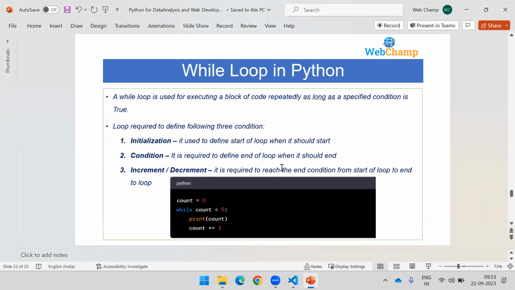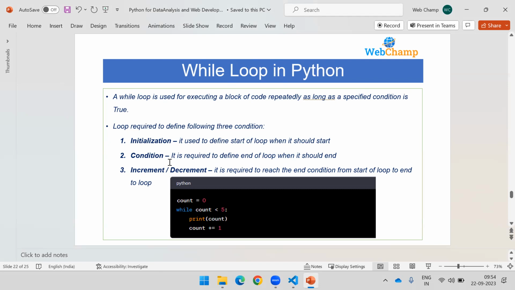Whenever you create a loop, let's say a while loop, we understood that a loop is used to execute the same code a couple of times until the specified condition is true. So there is a condition. You have to give the condition for when the loop is going to end. But before that, you need to tell Python when the loop should start. So these conditions are required.